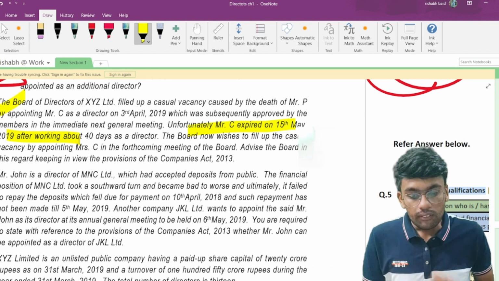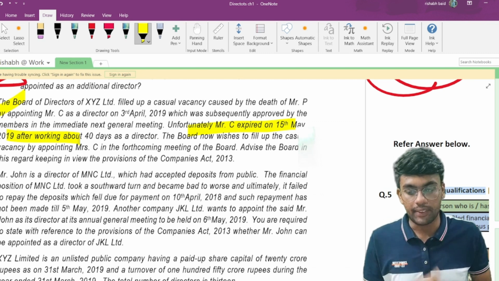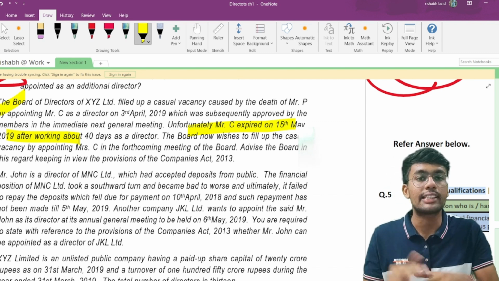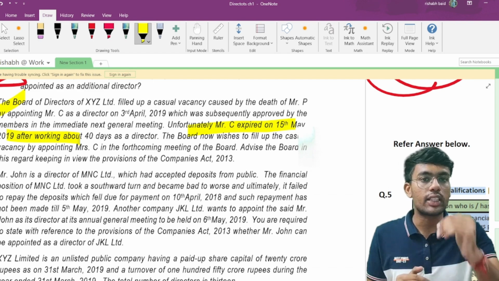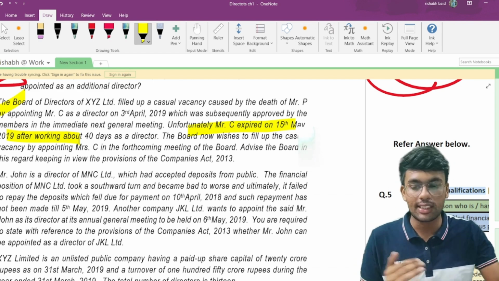So, filling of casual vacancy. This provision is based upon filling of casual vacancy. Let us read the answer given below, and we will try to understand what the answer is.